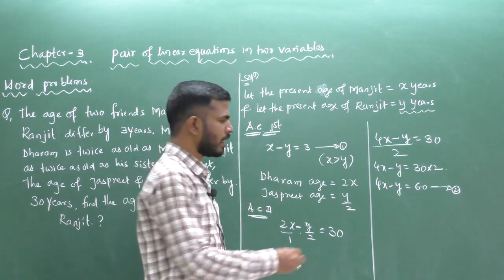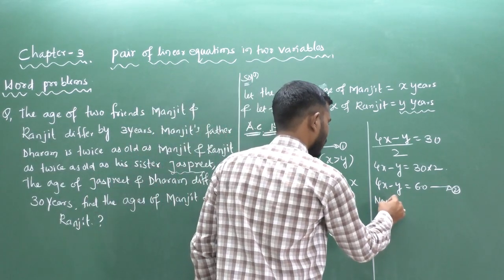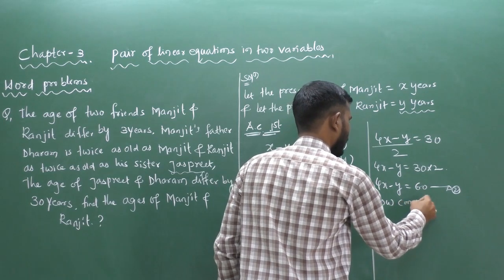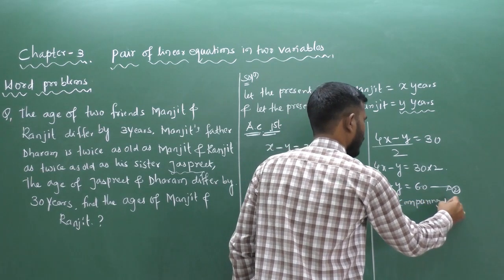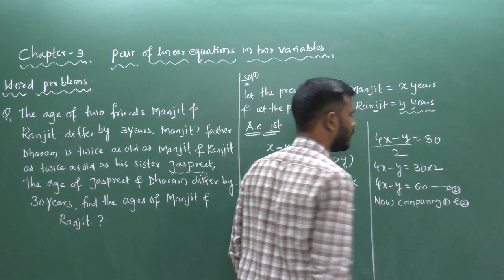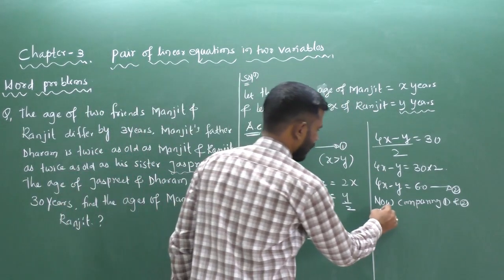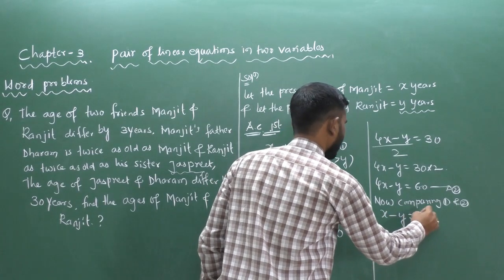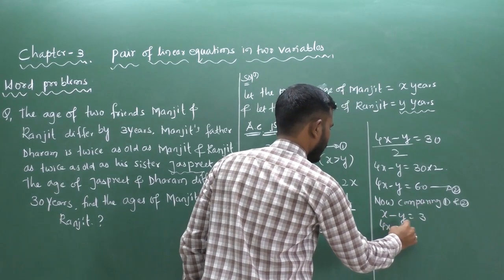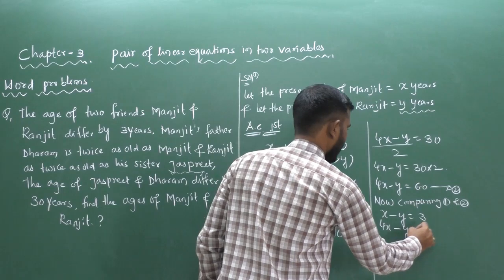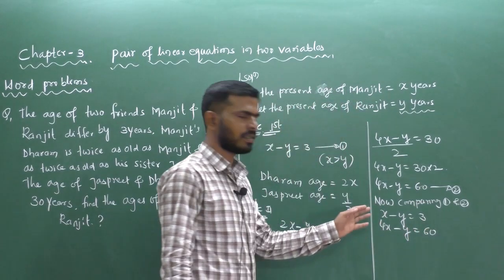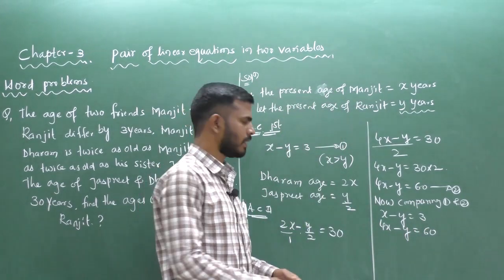Now comparing equation 1 and 2, we get x minus y equal to 3, and 4x minus y equal to 60. This is the first equation, this is the second equation.